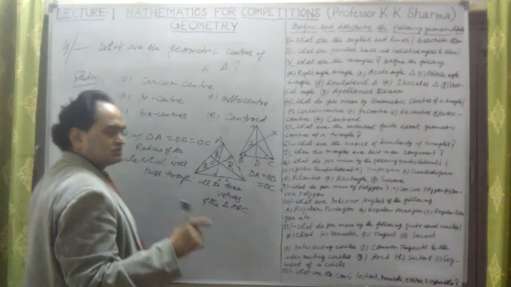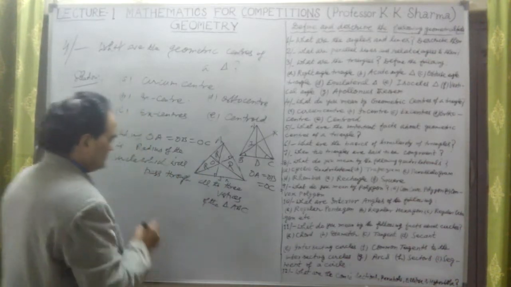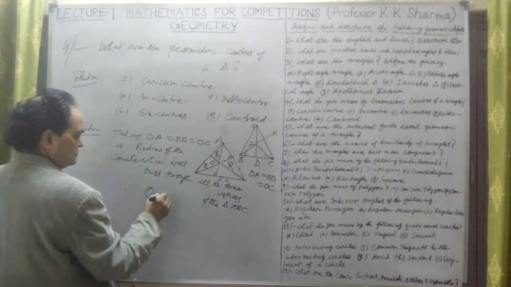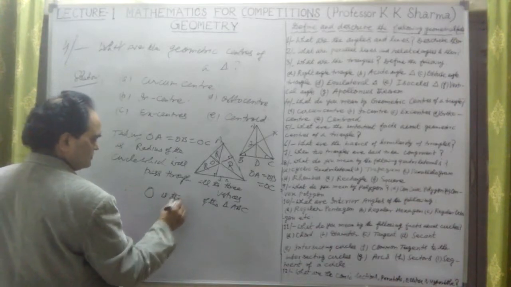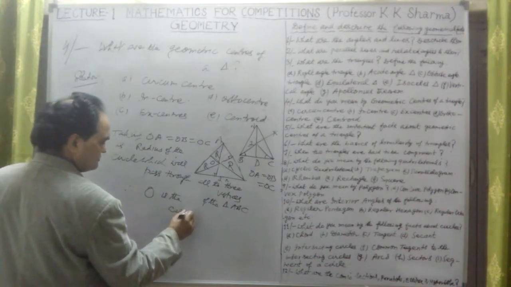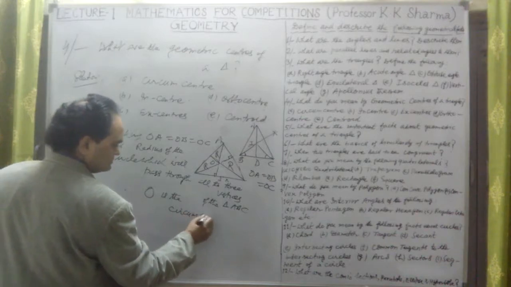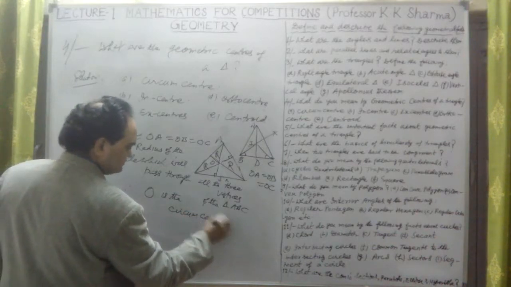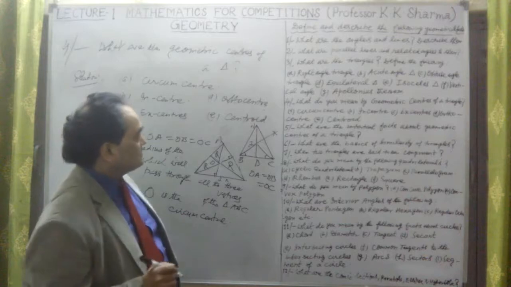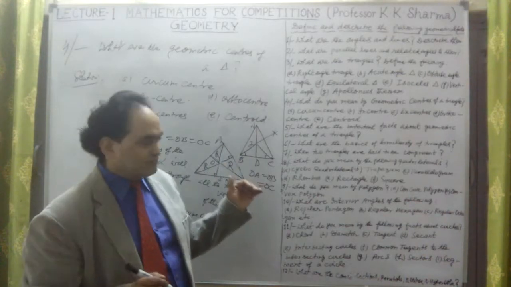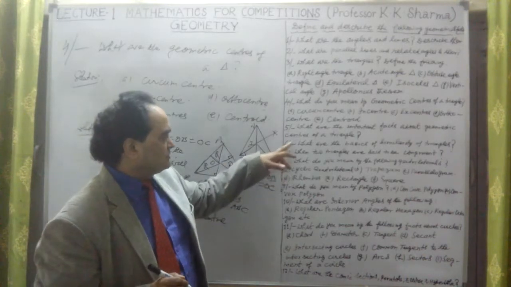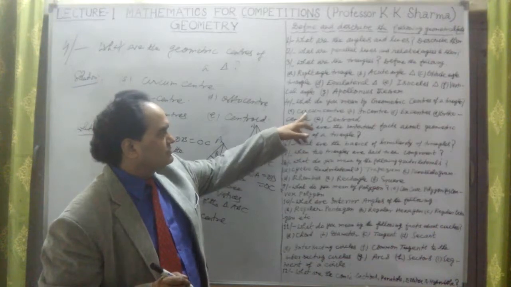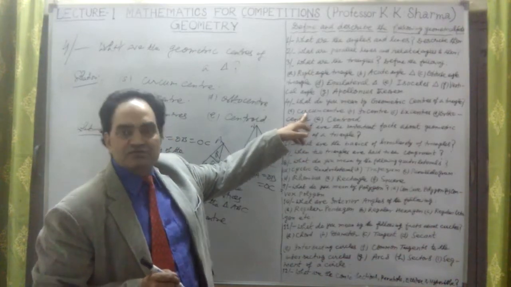Therefore O is known as the circumcenter. So this is the first geocenter, the circumcenter. The A part we have defined.